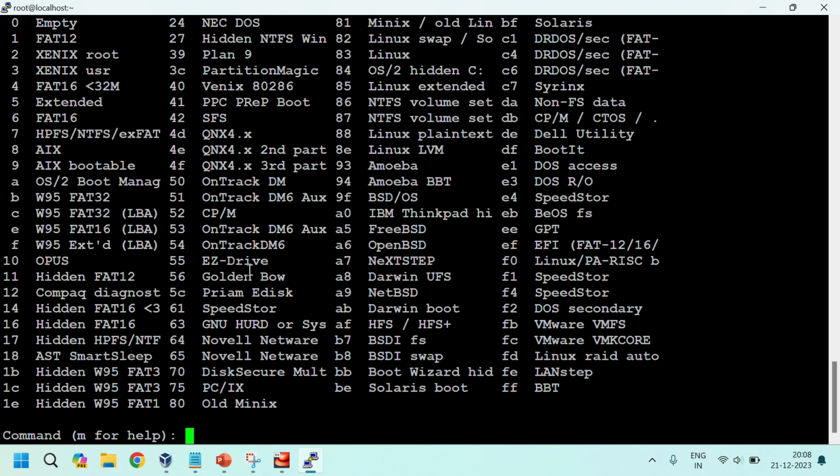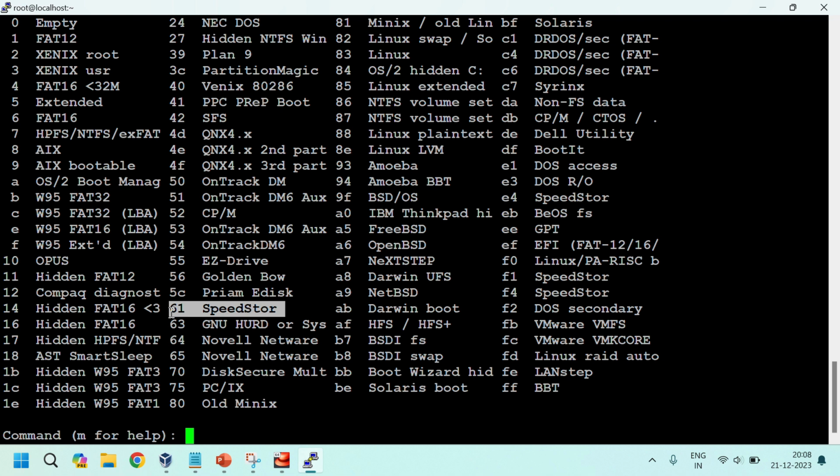See, these are all the codes: 0 for empty, 1 for FAT and so on. 8e for Linux LVM, 83 for Linux, 82 for Linux swap. Whatever you want, you can update these codes on the partition you created.